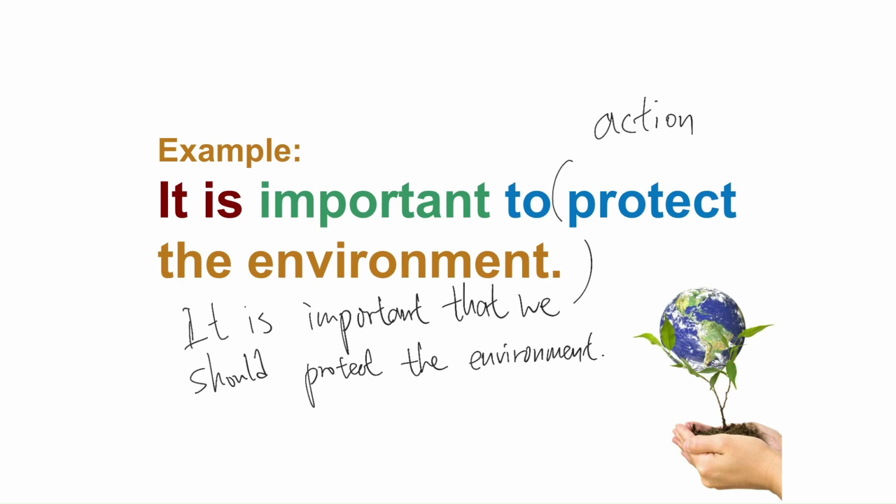So you can see that this is a very long sentence, very redundant. Of course, we know it is we who should protect the environment. And in the world of English, we want to be as concise as possible. We want to express the meaning accurately, but at the same time, we want to keep our words short. Okay? We don't want to use too many words. So here it is better to use "it is important to protect the environment."